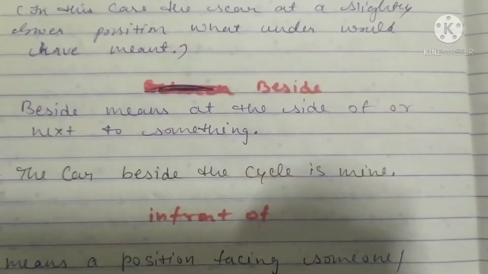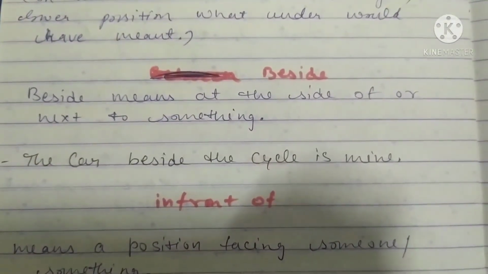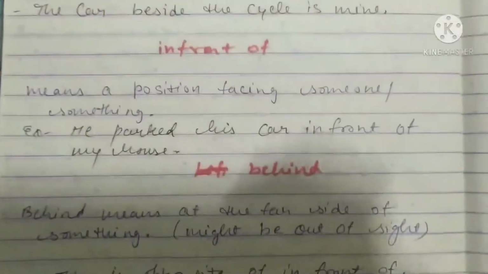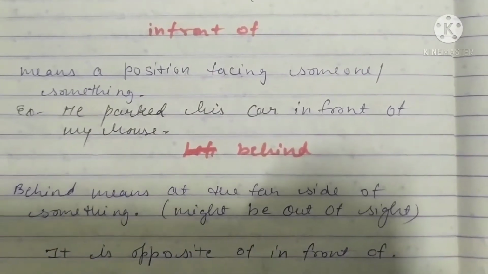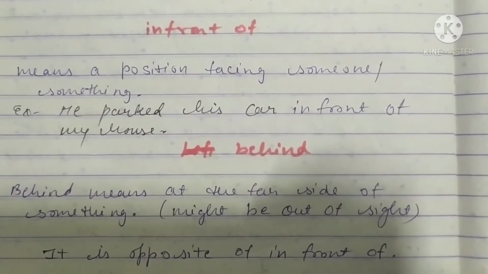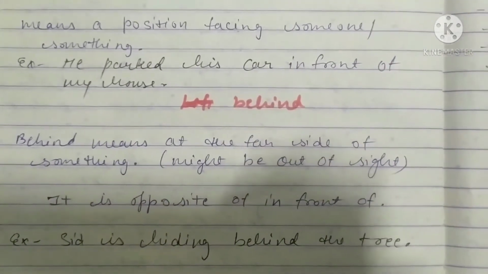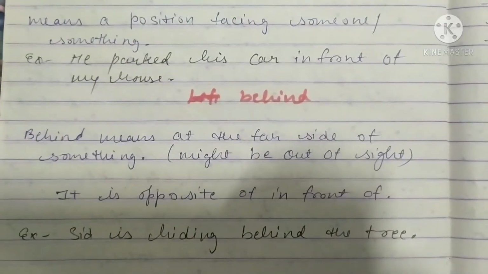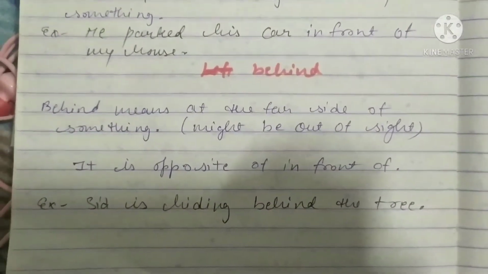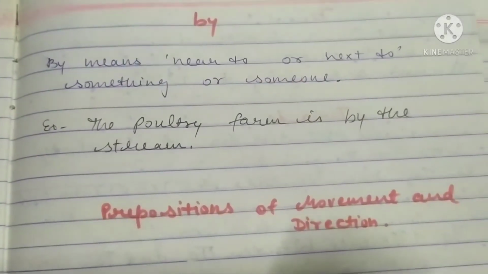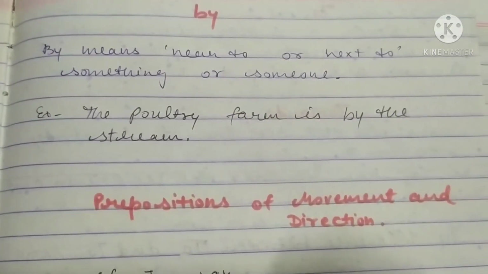Okay, beside means at the side of or next to something. The car is beside the cyclist's. In front of means a position facing someone or something. He parked his car in front of my house. Behind means at the far side of something, might be out of sight. It is the opposite of in front of. For example, Sid is hiding behind the tree. Okay. By means near to or next to something or someone. The poultry farm is by the street.